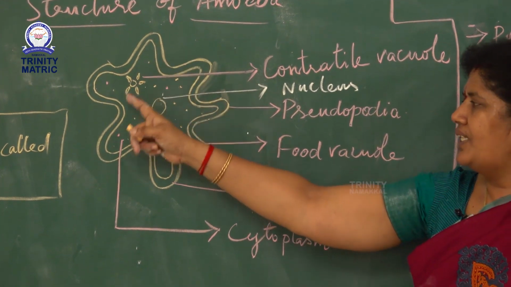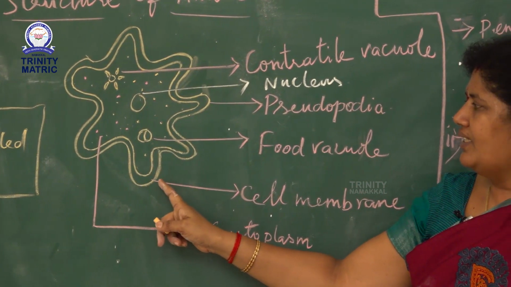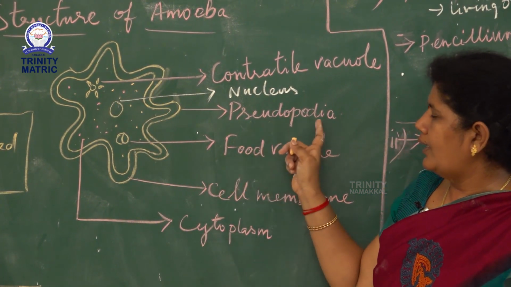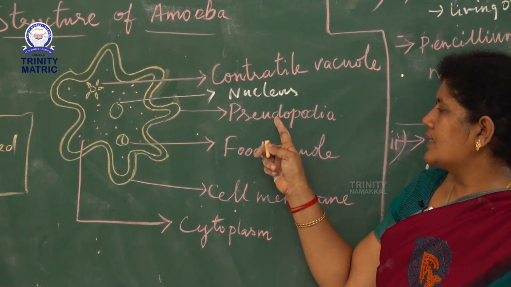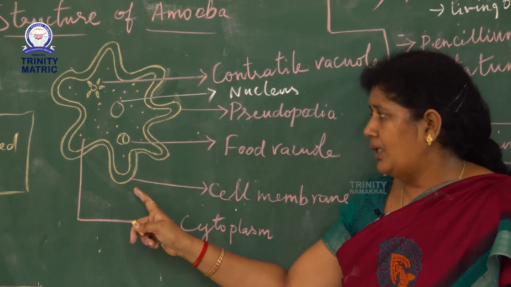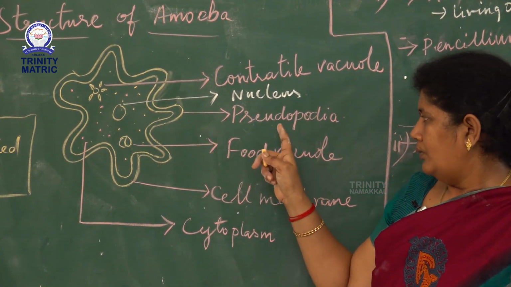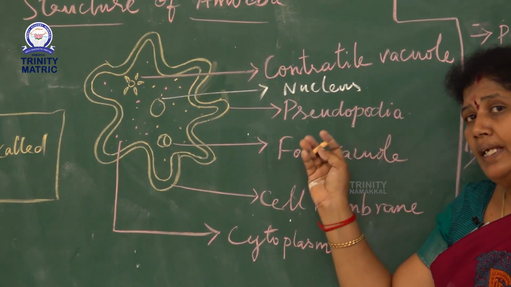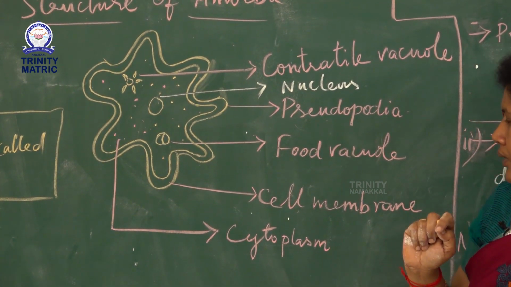The outer surface of the body has a finger-like structure. This is called pseudopodia. Pseudopodia are present only in amoeba. They help in locomotion.